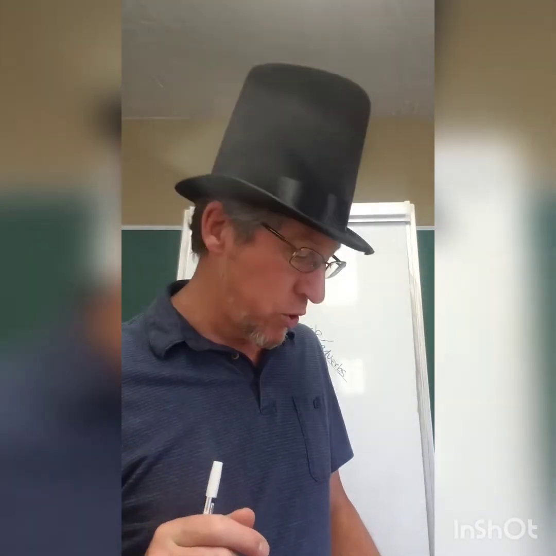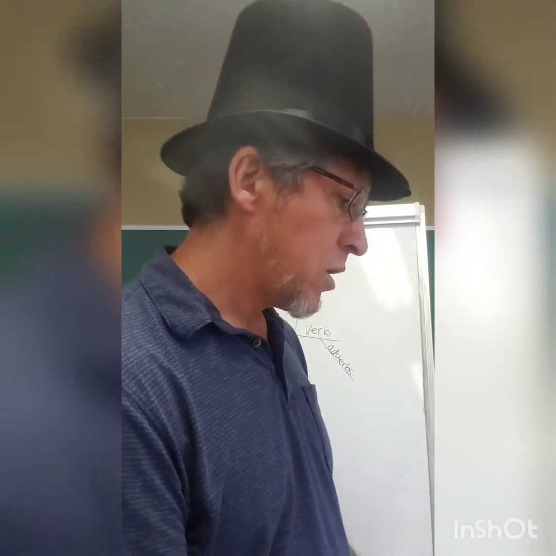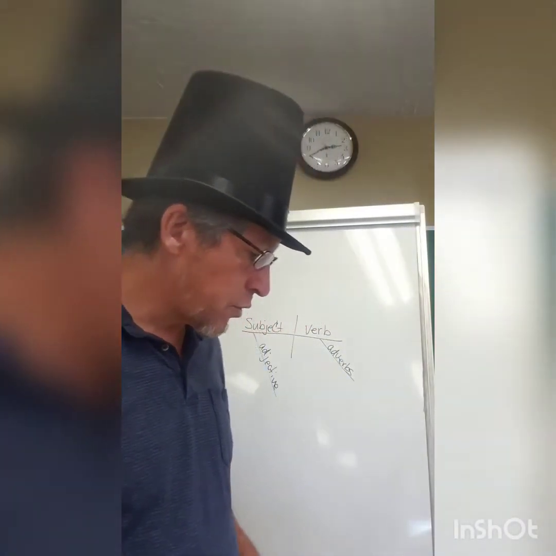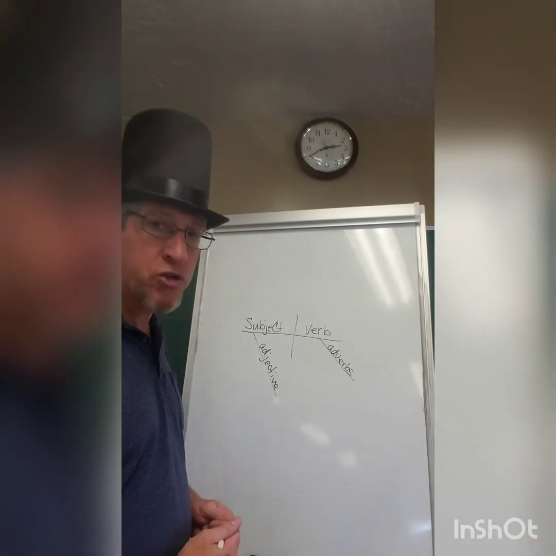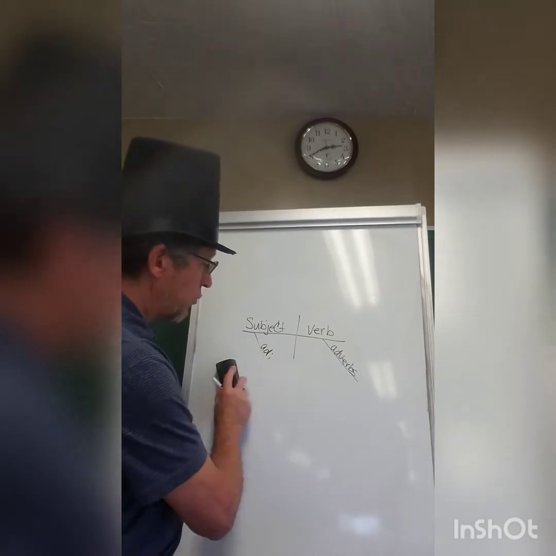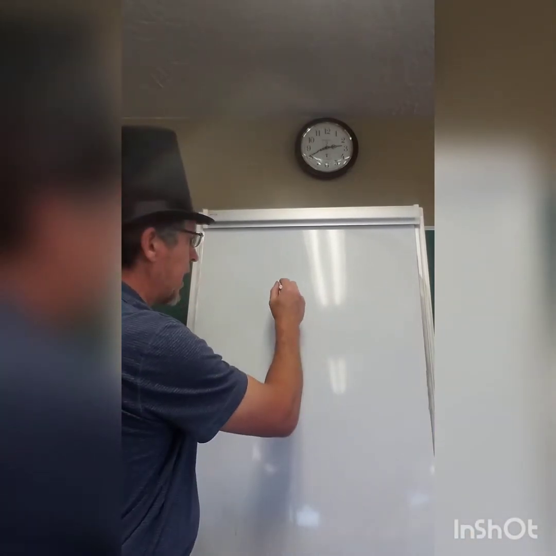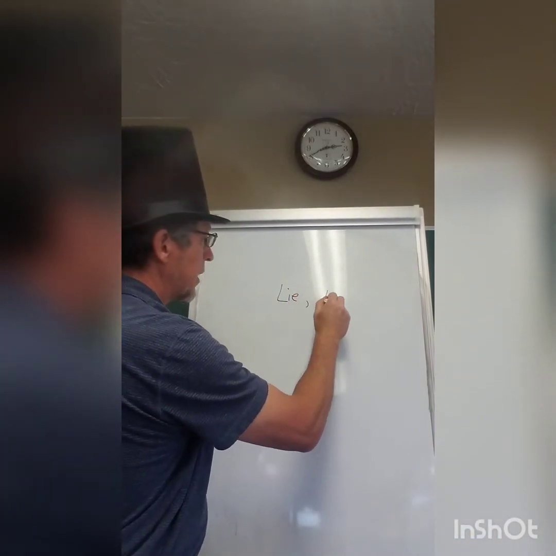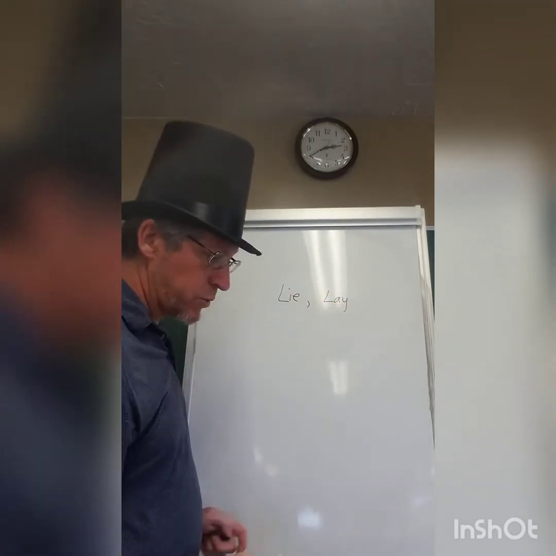Verbs are action words, so you can underline them twice, and what subjects are, and what direct objects are. Make sure you know what verb phrases are, and then also make sure that you know your verb forms for lie and lay, and how to use those properly.